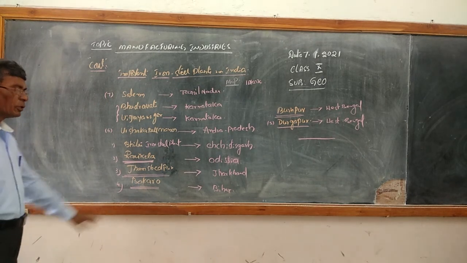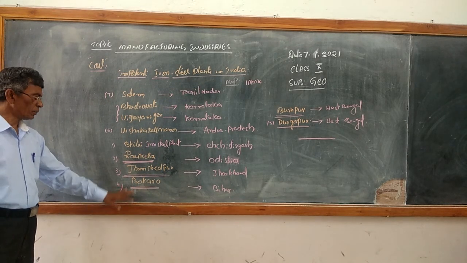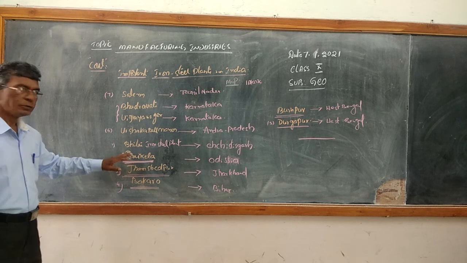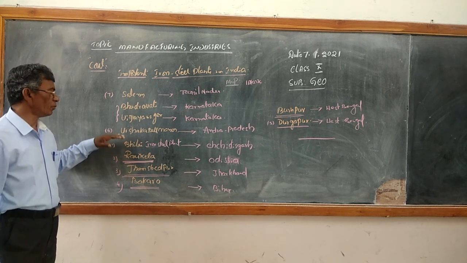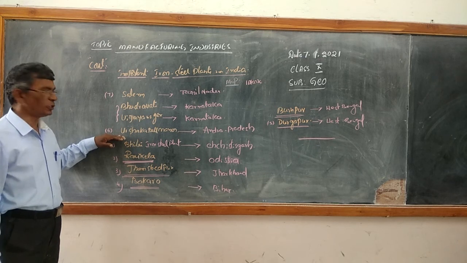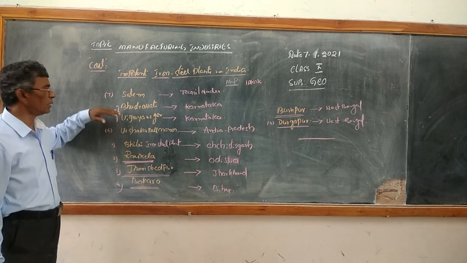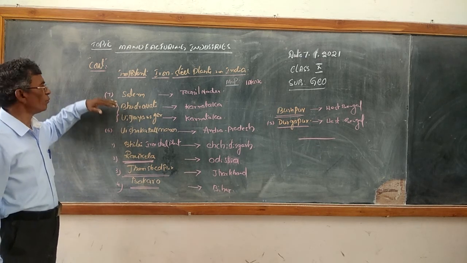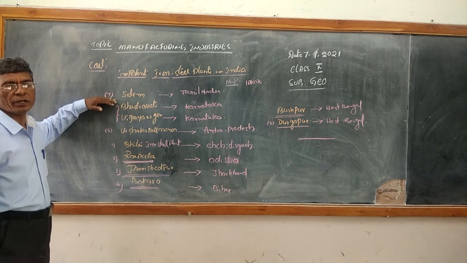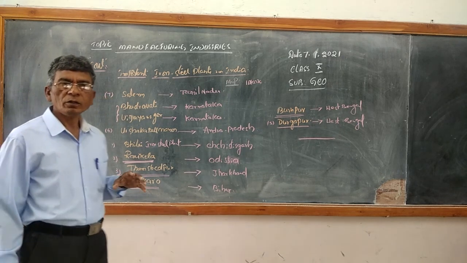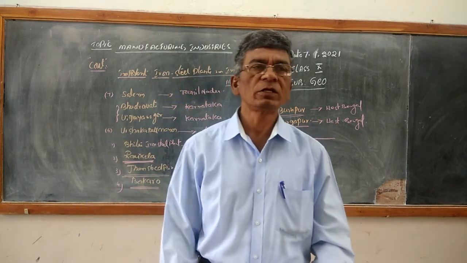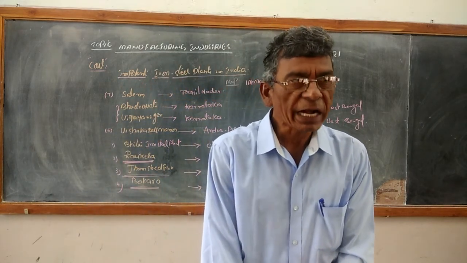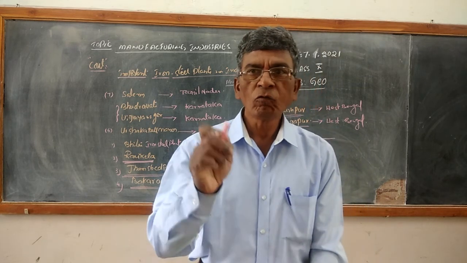Now come to Bokaro. Bokaro is Bihar. Jamshedpur, Jharkhand. Rourkela, Odisha. And Bhilai, Chhattisgarh. Visakhapatnam, Andhra Pradesh. Vijayanagar, Karnataka. Bhadravati, Karnataka. And Salem, Tamil Nadu. So these are the important iron steel plants in India. Children, once again I am telling you, please write down one by one.